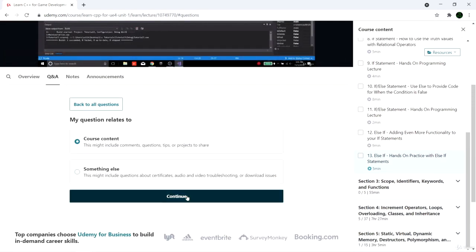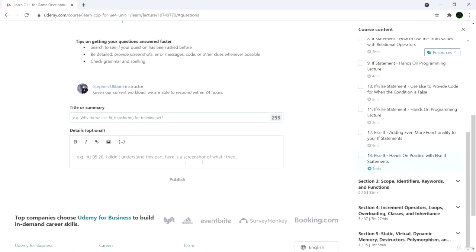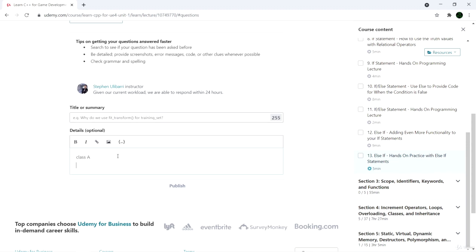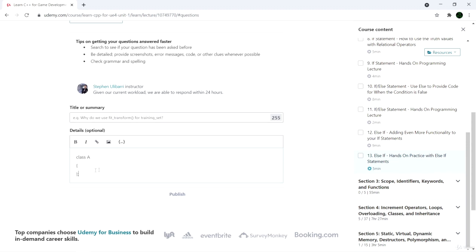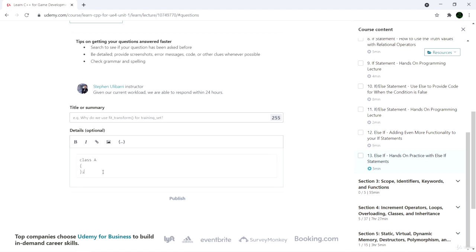Now, if you're going to include code in your question, you can type it out or paste it here. So if you have, say, code like class A, you can make this look a lot more like code by highlighting it and clicking on this symbol here. If you hover over it, a pop-up says code, and if you click that, it puts your highlighted text into a code format. That's one way to do it.